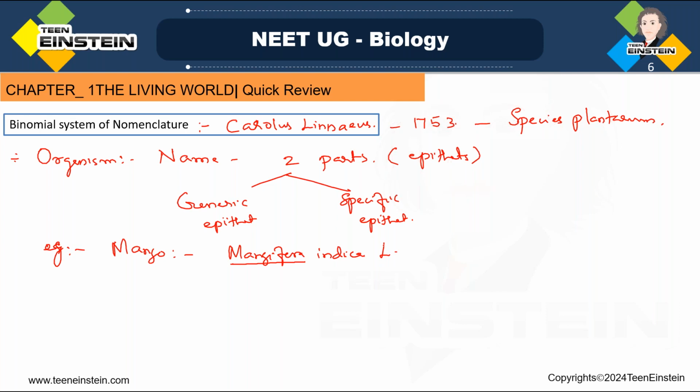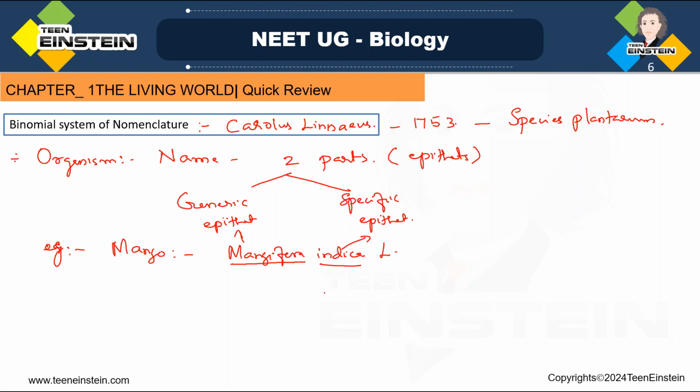That's why we are mentioning L for Linnaeus. In this, Mangifera is the generic epithet, representing the genus, and indica is the specific epithet, representing the species.